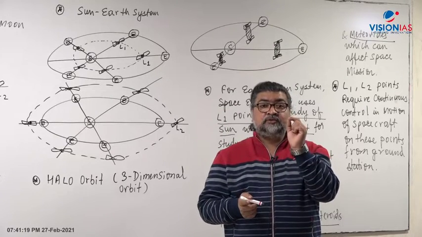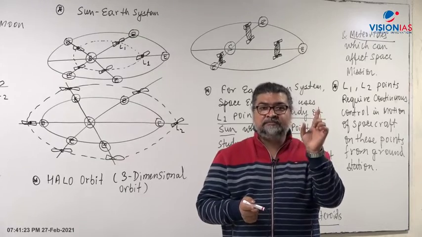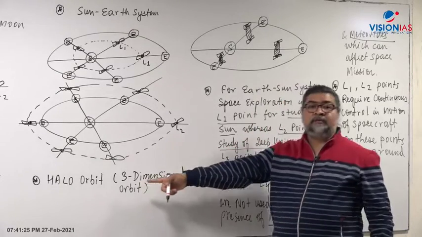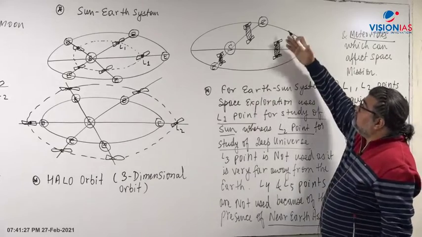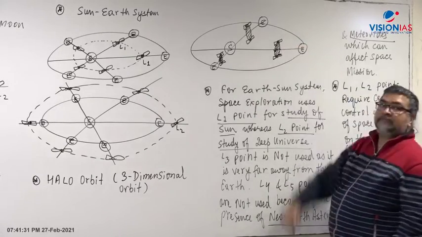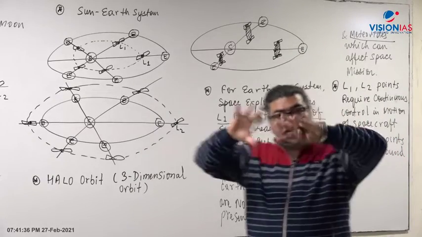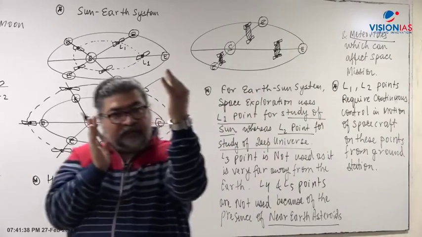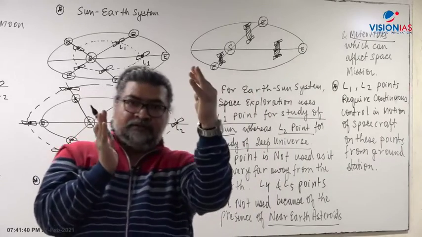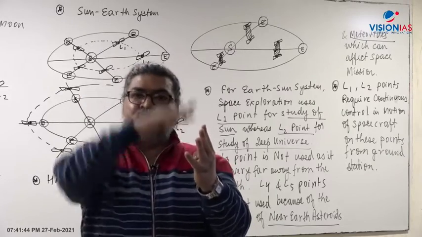UPSC questions are very simple also, and they check crystal-clear understanding. What I said here, halo orbit. What is a halo orbit here? It is basically a three-dimensional space where the satellite goes like this. It will not revolve around the earth. The forces act in such a way that at that particular L1 point or L2 point, it creates a kind of three-dimensional space where the satellite moves.